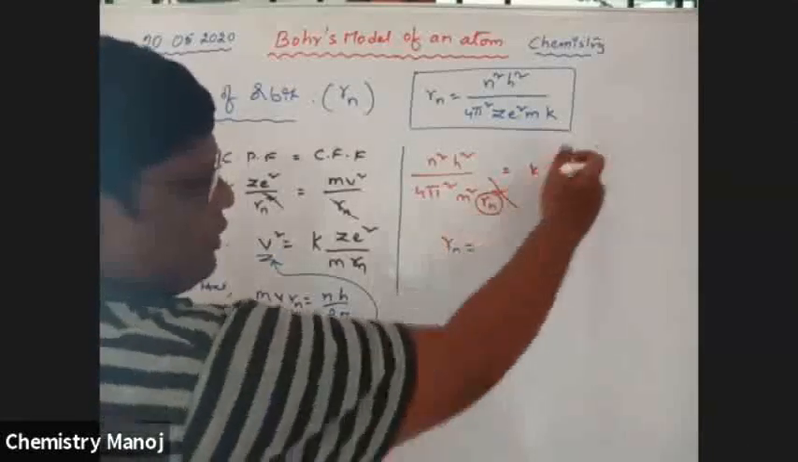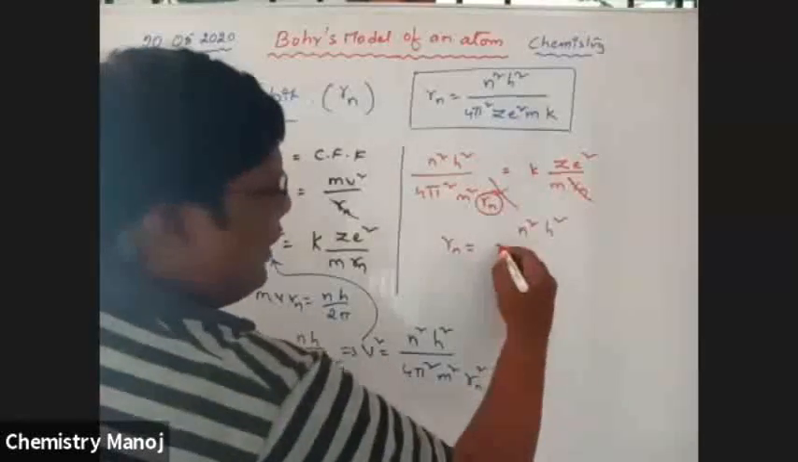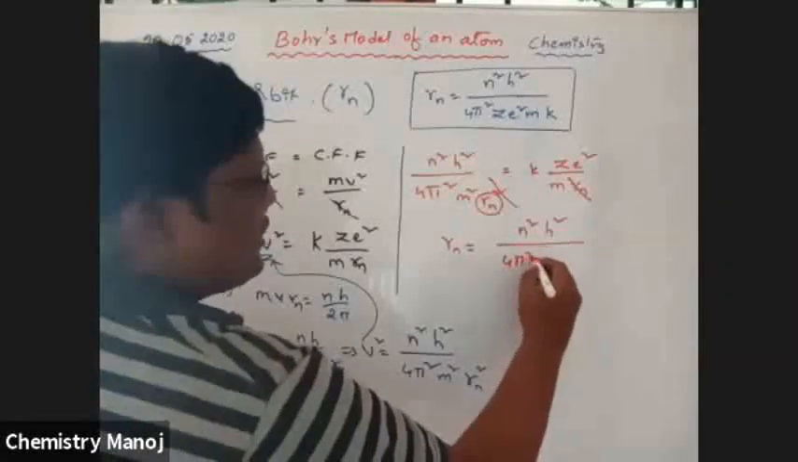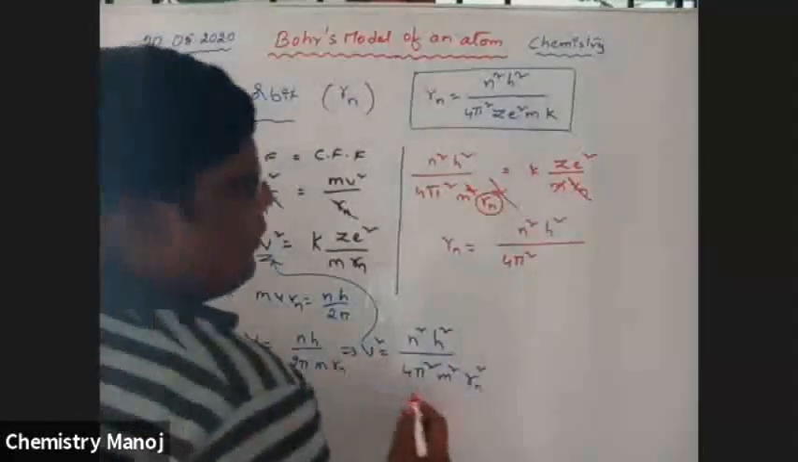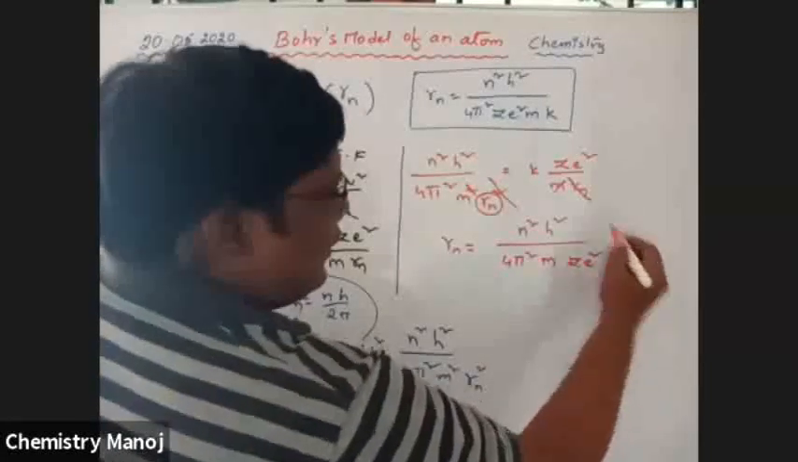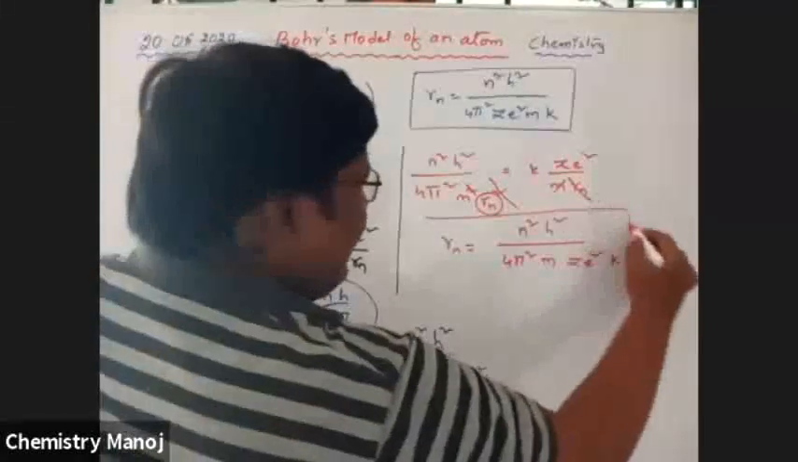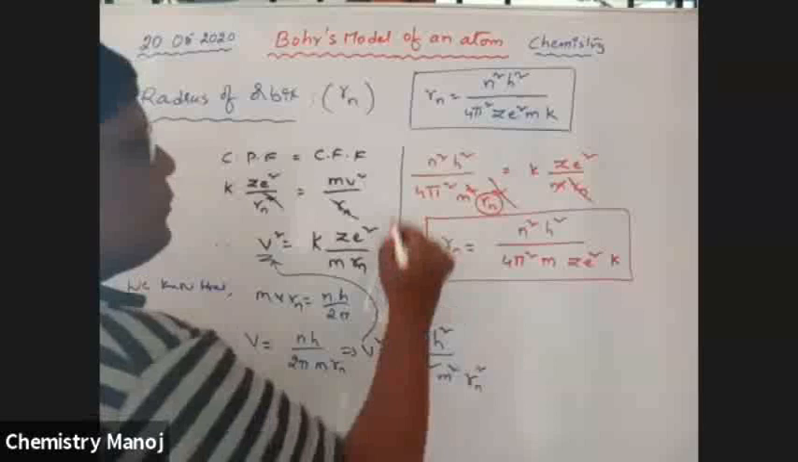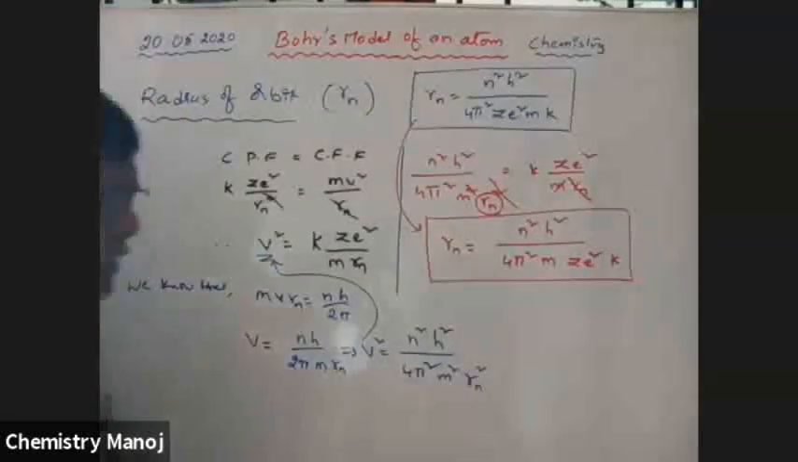Rn is equal to, come this side, n square h by cross multiplication 4 pi square m, and m gets cancelled, 4 pi square m z square k. So this is the radius of the nth orbit. Radius of nth orbit is equal to n square h square by 4 pi square z e square m k.